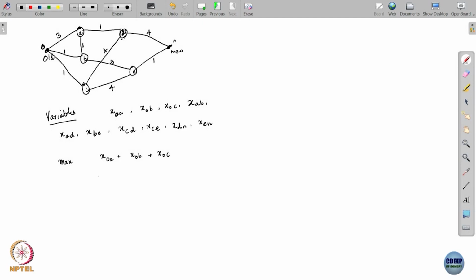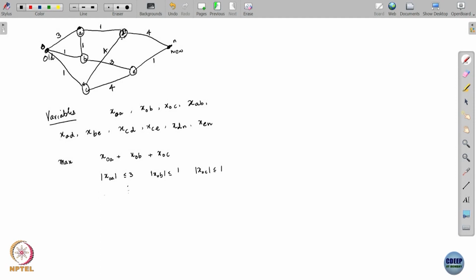Right. Now, what are the constraints? Whatever be the direction of the flow, you are constrained by the capacity, which means that x_oa in absolute value must be less than or equal to 3. x_ob in absolute value must be less than or equal to 1. x_oc likewise in absolute value should be less than or equal to 1, etc. I can write all of these.